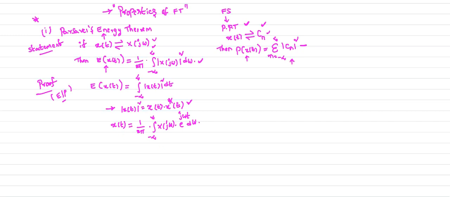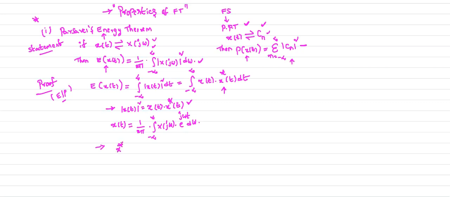Now, mod x of t whole square is nothing but integral of x of t into x conjugate of t dt. Now I just replace this x conjugate of t. You already know the formula for x of t, so you just apply conjugate on both sides of this expression.